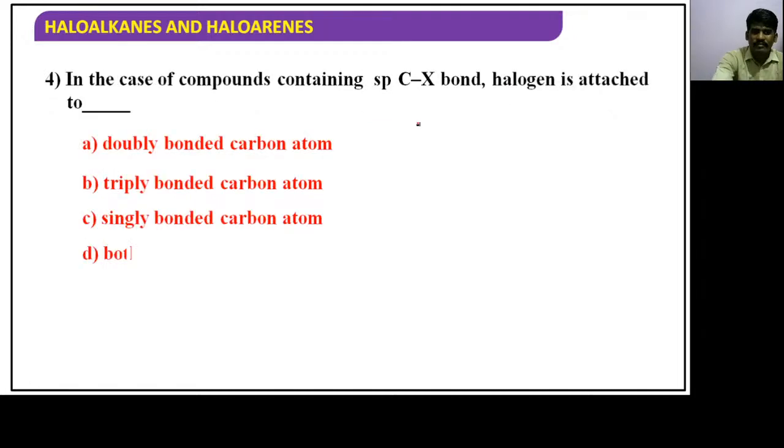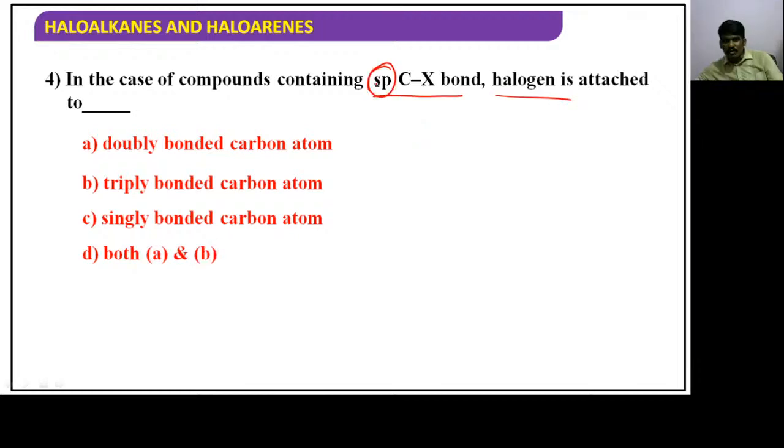See, in the case of compounds containing an sp C-X bond, the halogen is attached to which bonded carbon atom? What hybridization have they given? They have given sp hybridization. Now the halogen is attached to which bonded carbon atom? Double bonded, triple bonded, singly bonded, or both A and B?